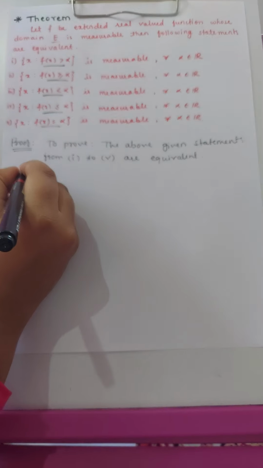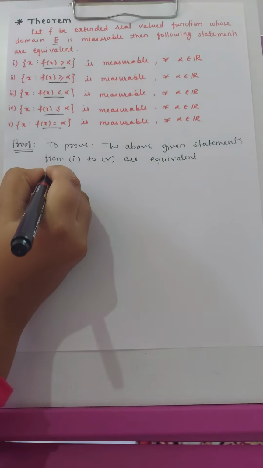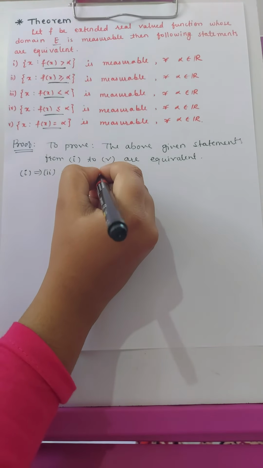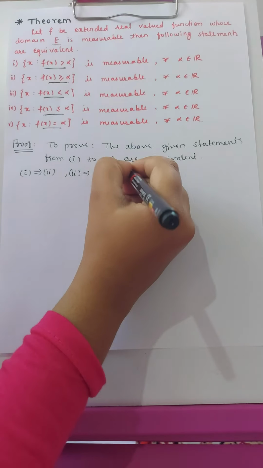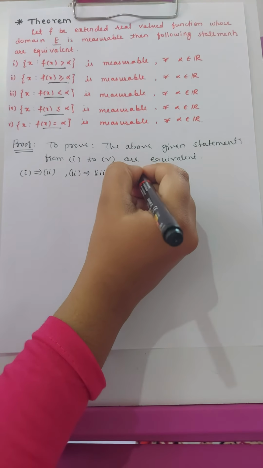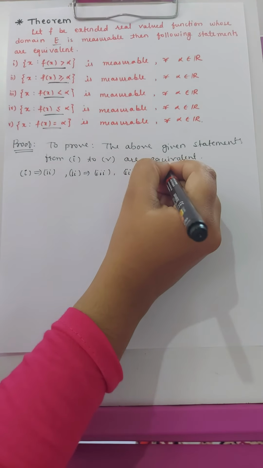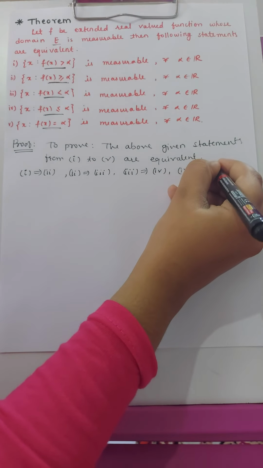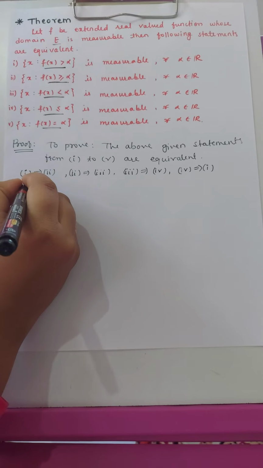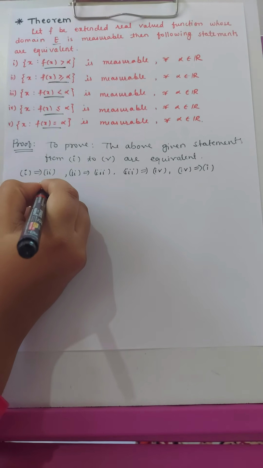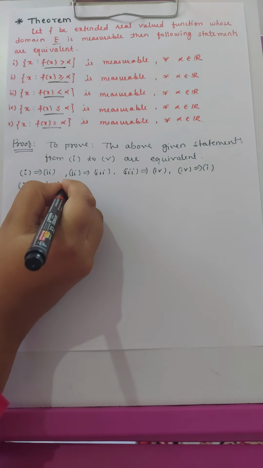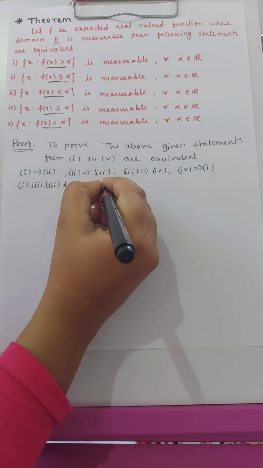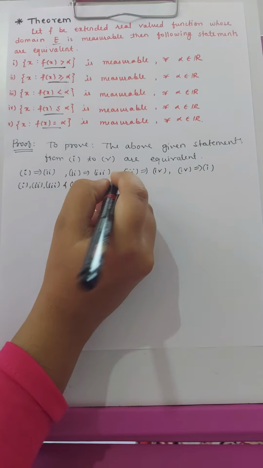So first we will prove that first implies second, then second implies third, after that third implies fourth, then fourth implies first, and in the last part we will prove that the first four statements combined imply the fifth statement.